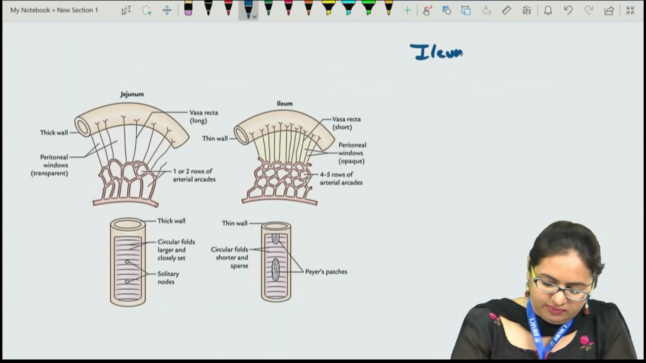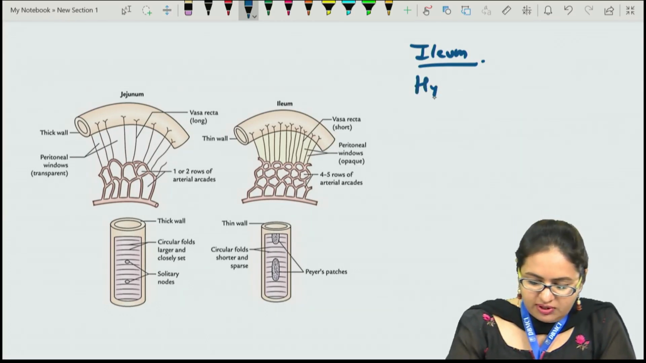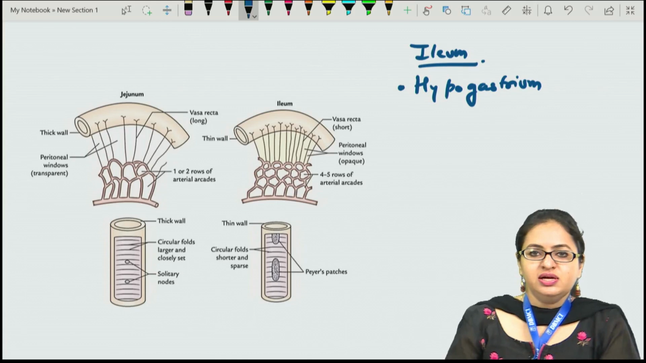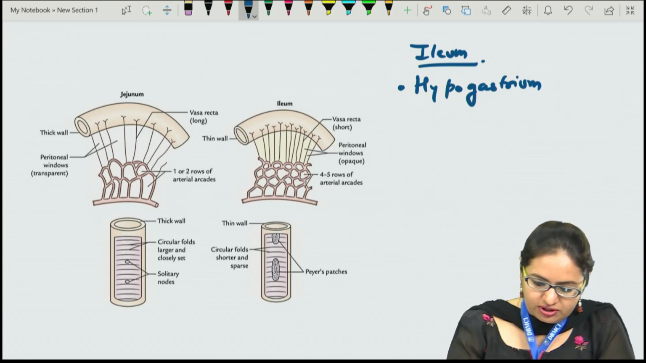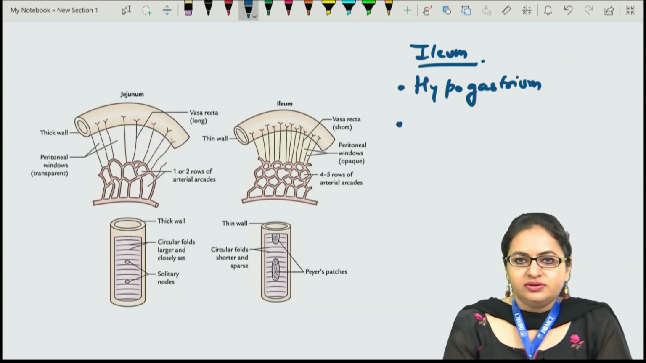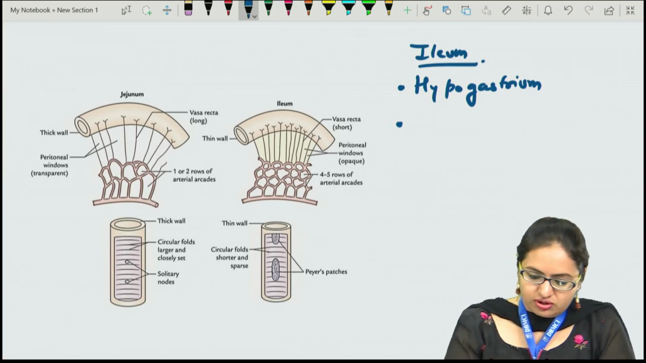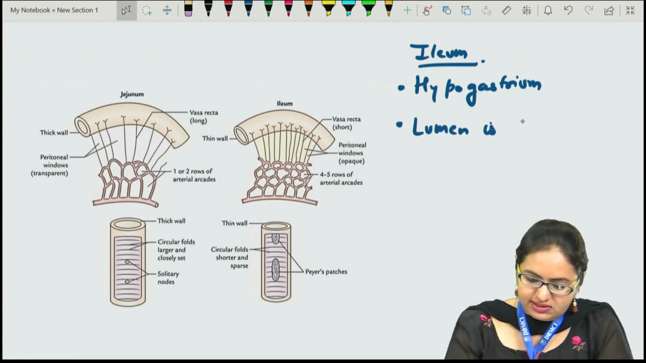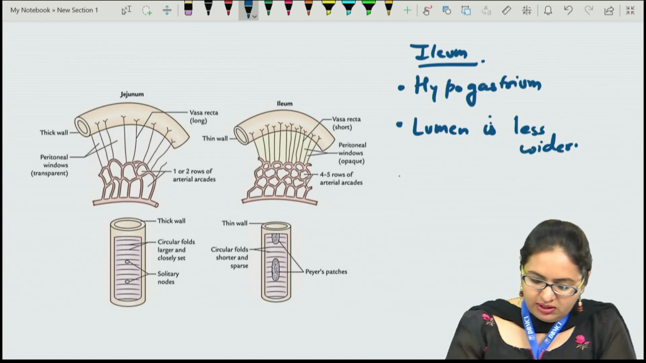When we talk about the ileum, it is the part of the intestine present in the hypogastric region, the hypogastrium. And if we compare it with the duodenal part of the small intestine, that is present in the umbilical region. Another difference is that the lumen of the duodenum is wider, and the lumen of the ileum is narrower. The ileum is also less vascular than the duodenum, and the wall thickness is also less.